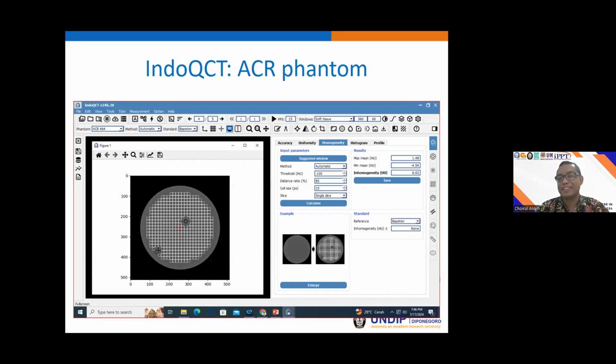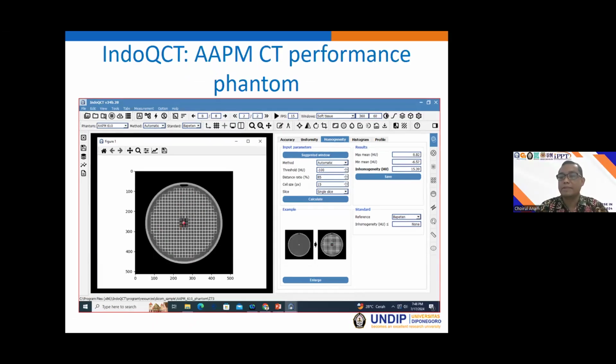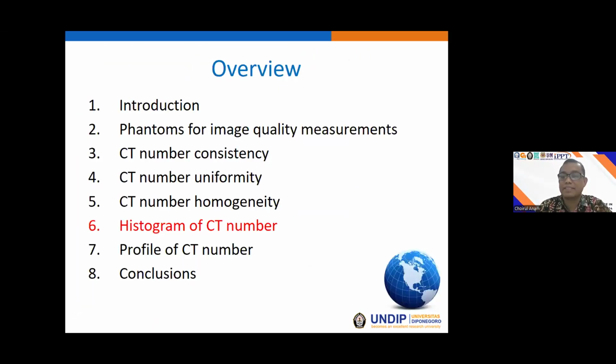So don't worry about the existence of another object within the homogeneous region. These two objects have been excluded from the measurement. And this one is the example of the APM phantom. There is one object in the center, and this position is also excluded from the CT number homogeneity measurement. Okay, this is the result.